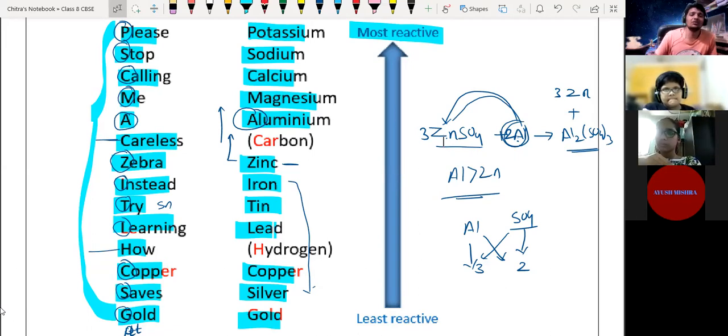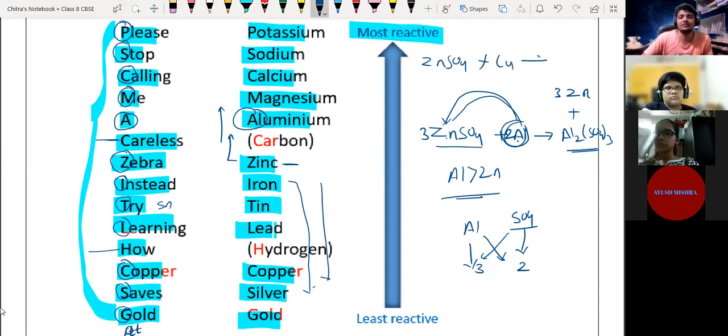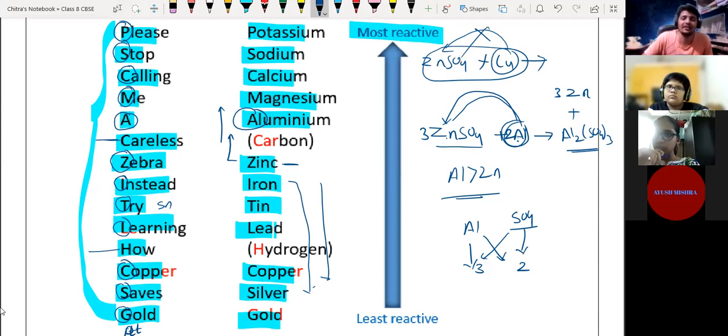Because sometimes a question will come: what will be the product of ZnSO4 and a metal which is lower than zinc? Suppose we have copper. What will be the product? Copper is not going to replace zinc, is it or not? So no reaction will take place. ZnSO4 and copper will remain as they are without reacting. So you have to understand the concept.